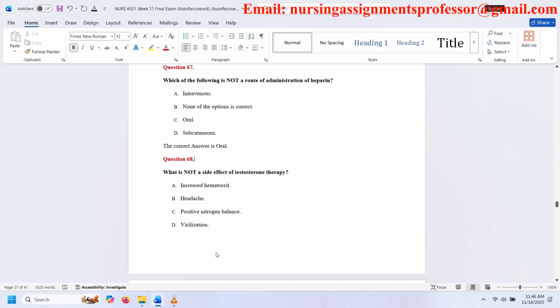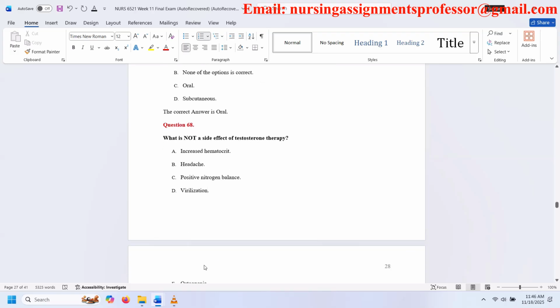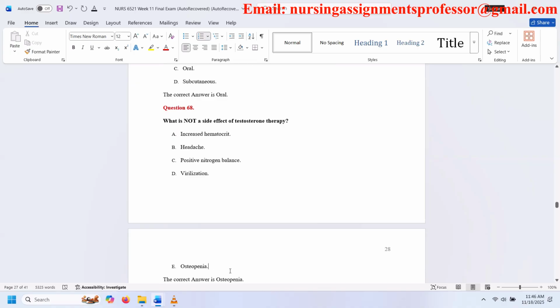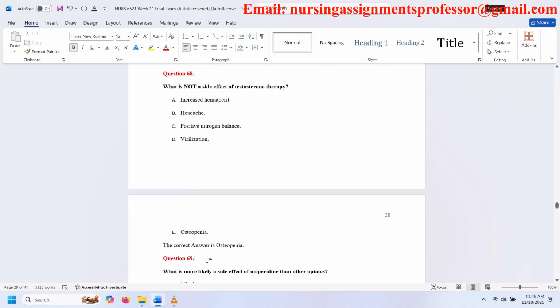Question 68. What is not a side effect of testosterone therapy? A. Increased hematocrit. B. Headache. C. Positive nitrogen balance. D. Virilization. E. Osteopenia. The correct answer is osteopenia. Question 69.